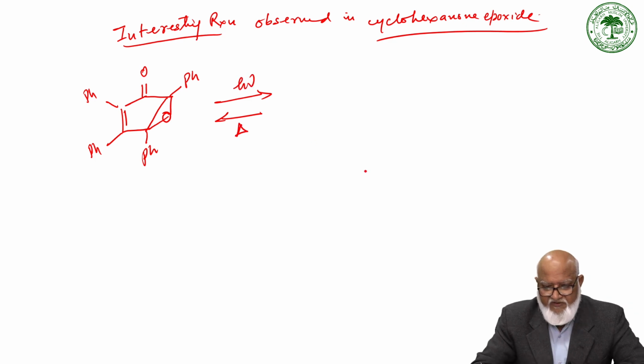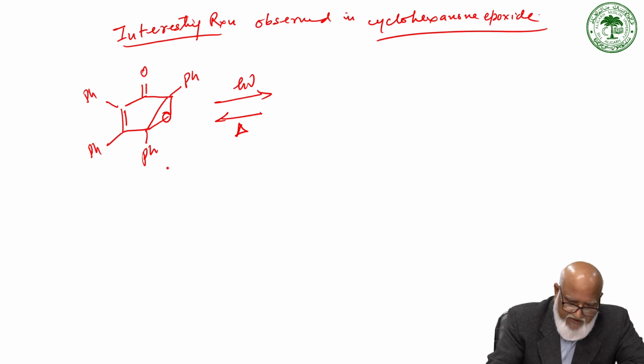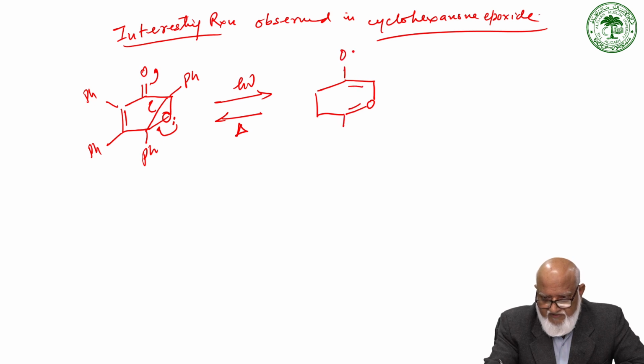Under thermal conditions it goes back. So under photolytic condition, it involves the opening of the epoxide. So we get a double bond here, a double bond here, O minus, a dipolar species.